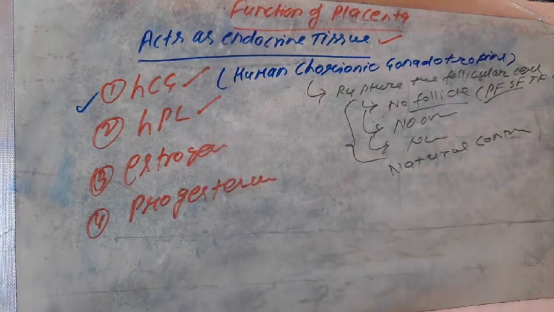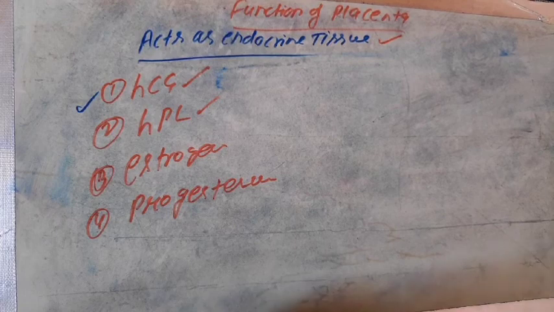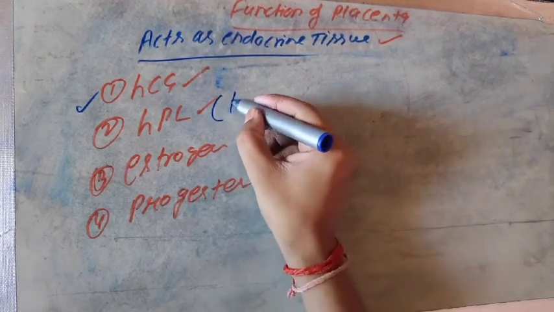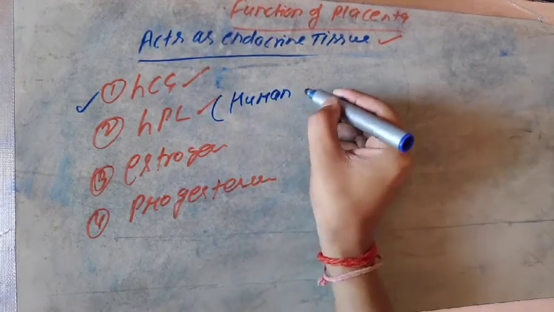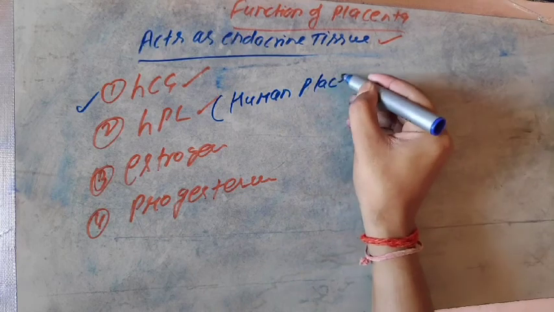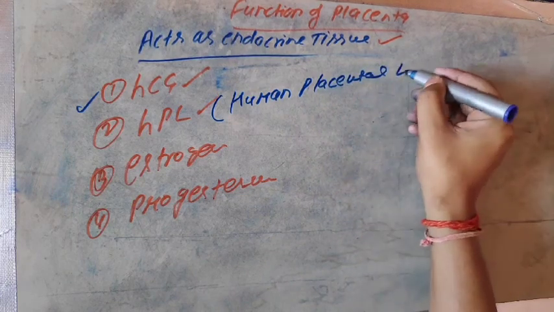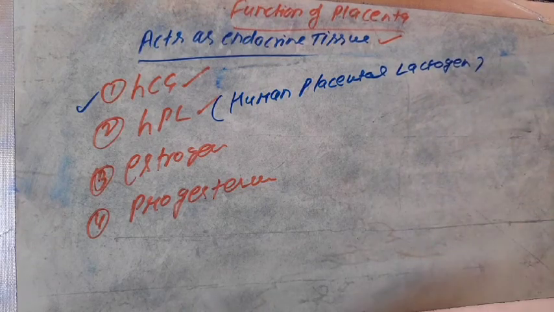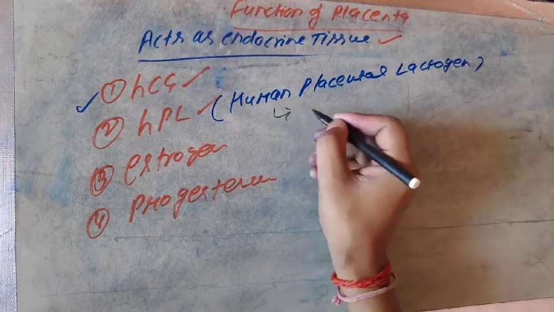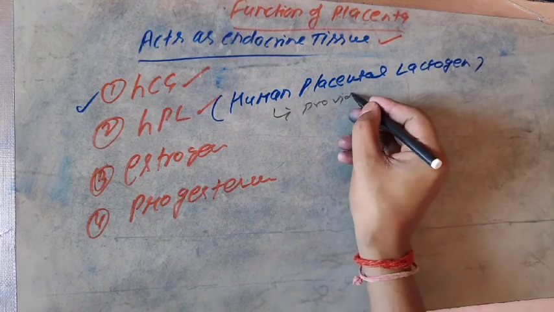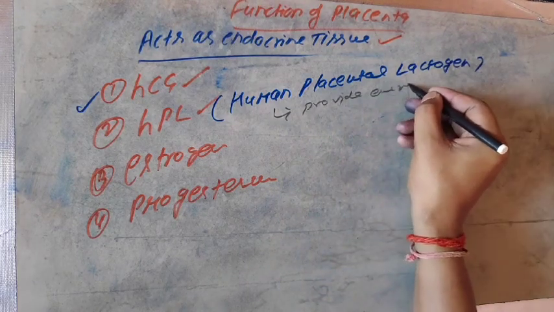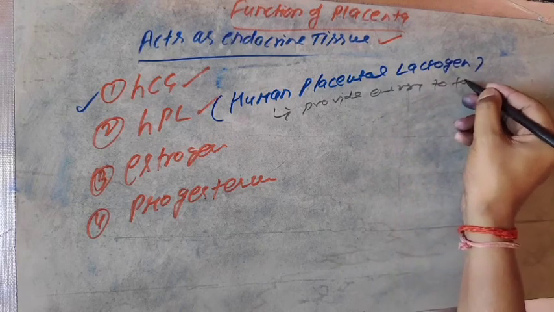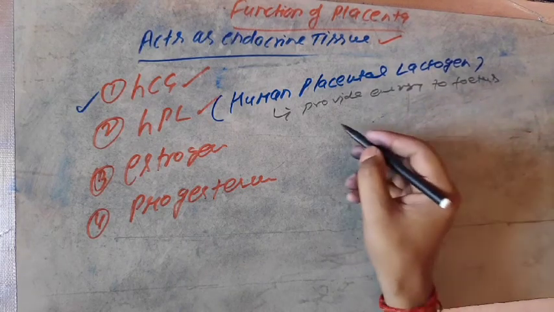Now back to the HPL. HPL means human placental lactogen. Actually, human placental lactogen provides energy to the fetus. How?